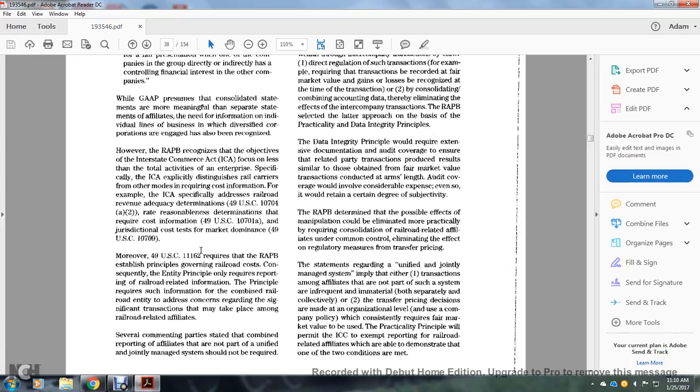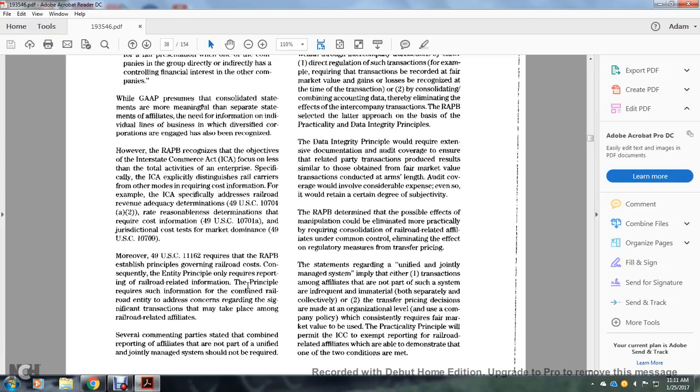Specifically, the Interstate Commerce Act explicitly distinguishes the rail carrier from other modes by requiring cost information. For example, the Interstate Commerce Act specifies the direction of railroad revenue adequacy determined in Title 49 U.S. Code 10704(a)(2), the rate reasonableness determination in Title 49 U.S. Code 10701, and the jurisdictional cost test of market dominance in Title 49 U.S. Code 10709. Moreover, Title 49 U.S. Code 11162 requires the Railroad Accounting Principles Board to govern railroad accounting, and consequently the principles require reporting of railroad-related information.